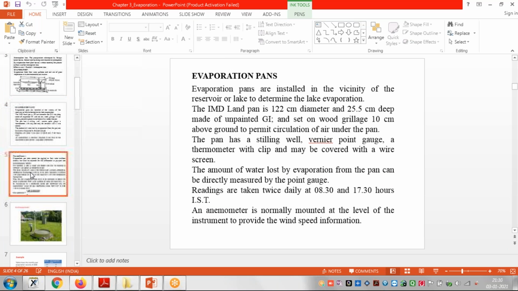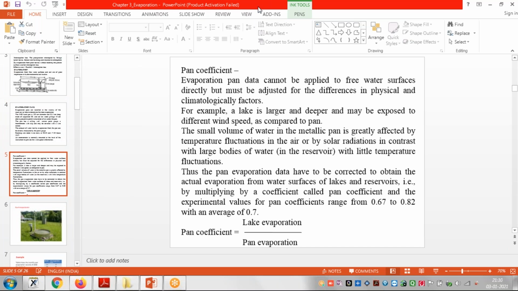Now next is this formula, the pan coefficient. Lake evaporation is equal to, as I told you, the pan evaporation multiplied by the pan coefficient.